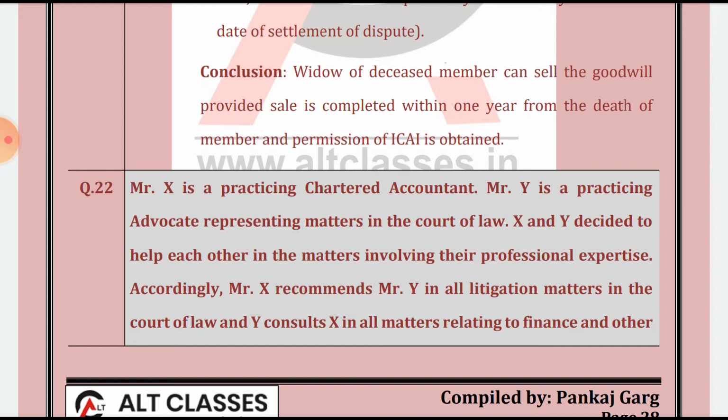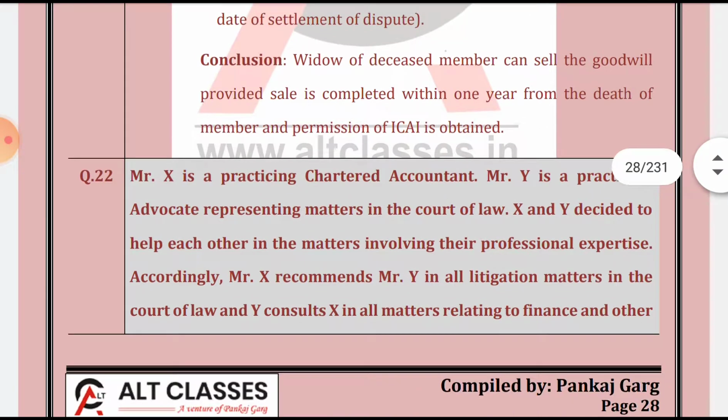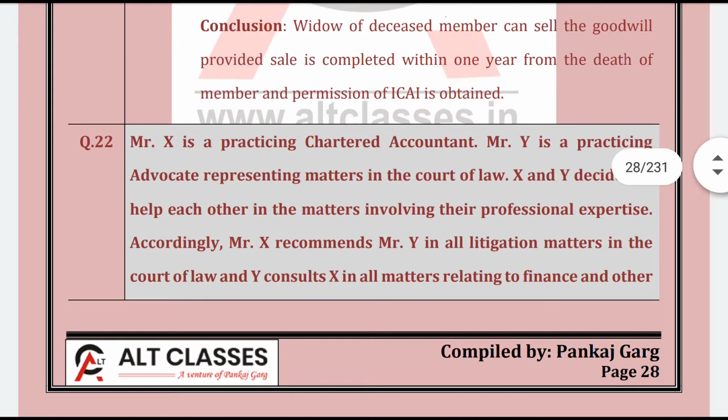So basically the sale should be made within 1 year. As I said, the sale should be made within 1 year, and if permission has been sought, ICAI will give an approval to hold the name. That is, the name of the firm can be kept in abeyance till 1 year from the date of his death, and permission of ICAI will be obtained. Question number 22.